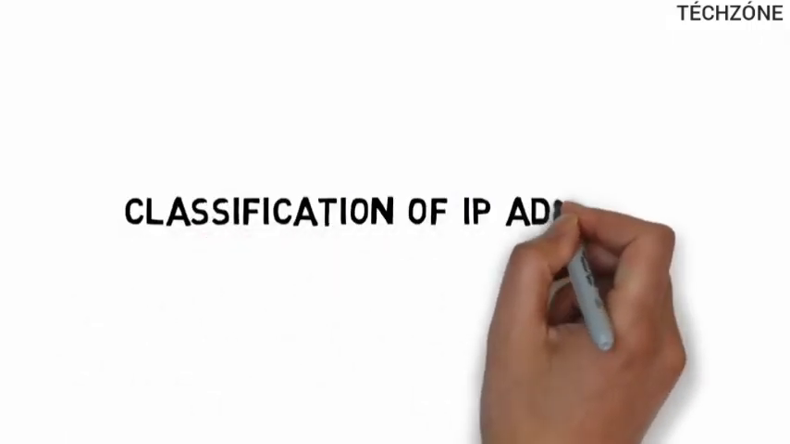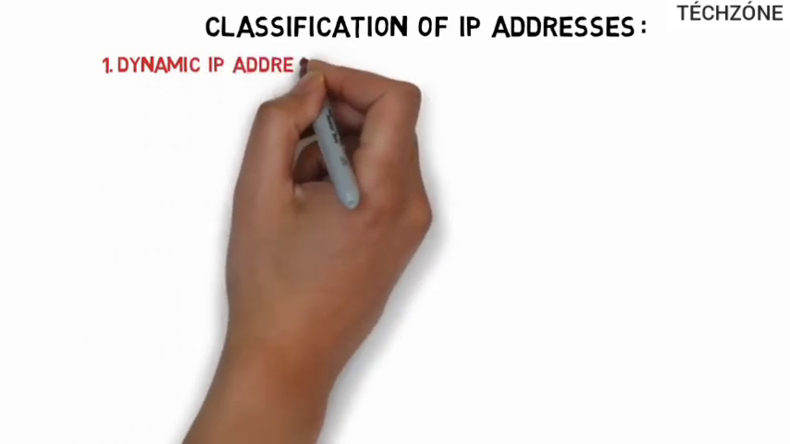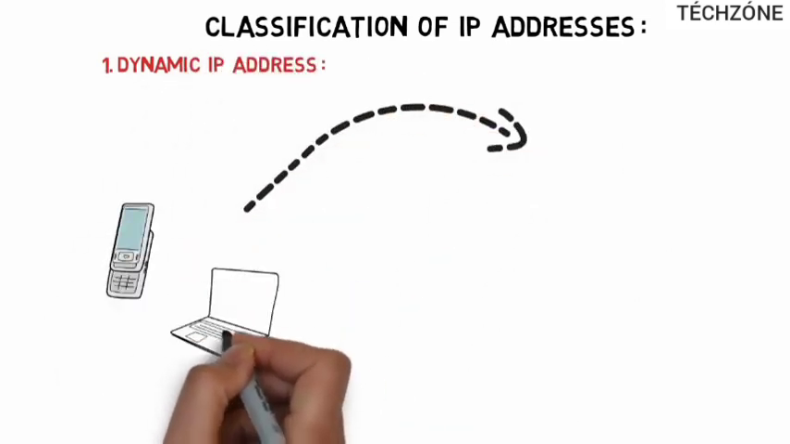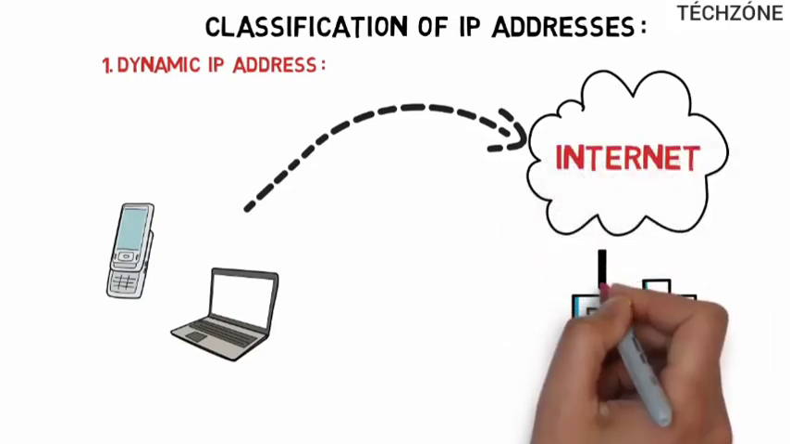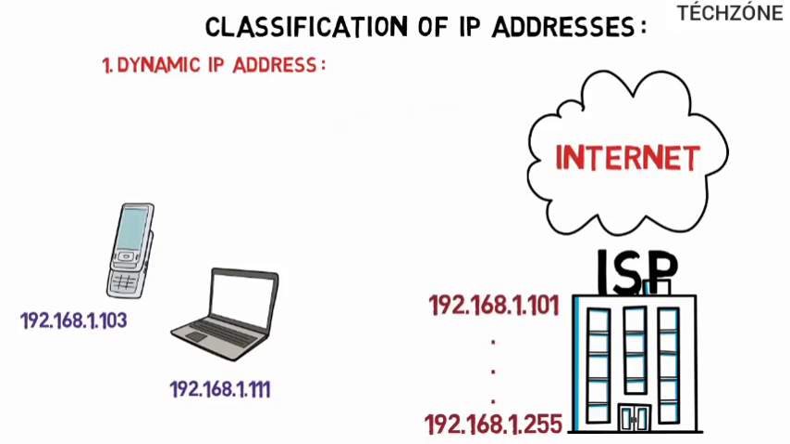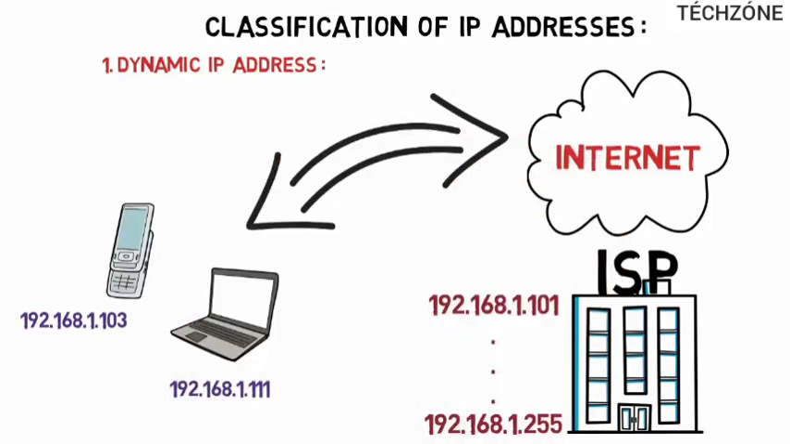IP address can be classified as dynamic IP addresses and static IP addresses. Starting with dynamic IP addresses. When you connect your device like a smartphone or computer to the internet, the internet service provider provides you an IP address from the range of available IP addresses. Now, your device has an IP address, so you can connect your device to the internet and send and receive data to and from the computers in the internet.